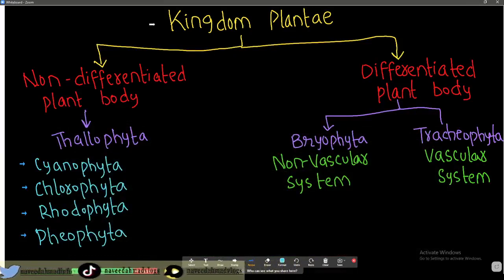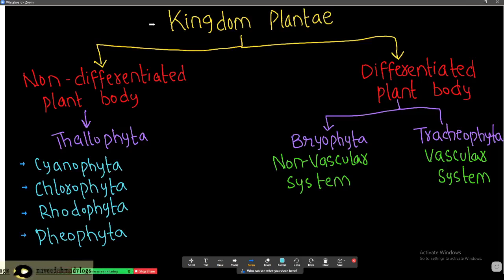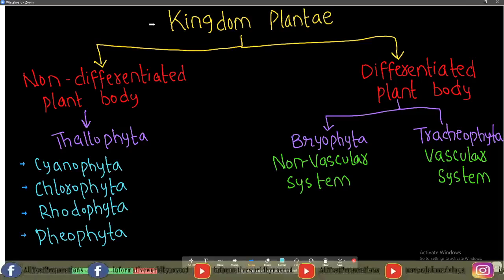Assalamualaikum. Today in this video we will discuss the kingdom Plantae, about plants, their characters, how they are classified into how many types, and on which basis they are classified. Kingdom Plantae includes two types, and first of all we will discuss some characters of plants.